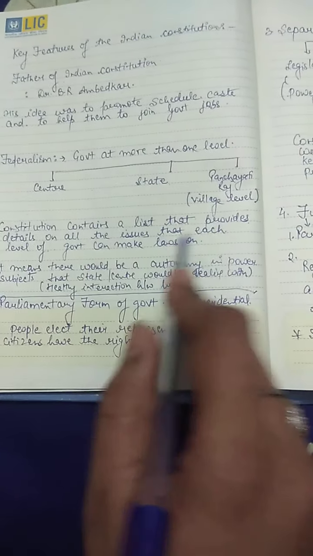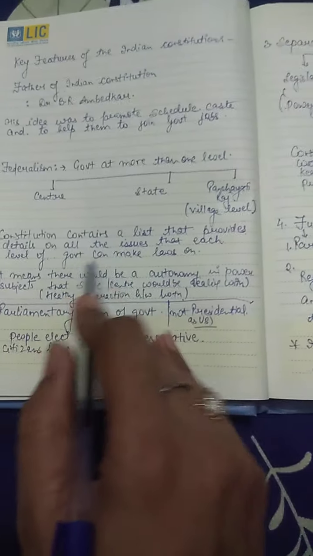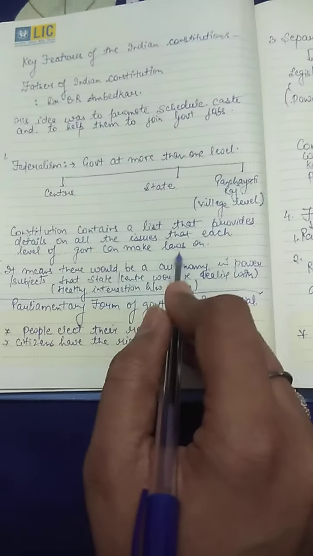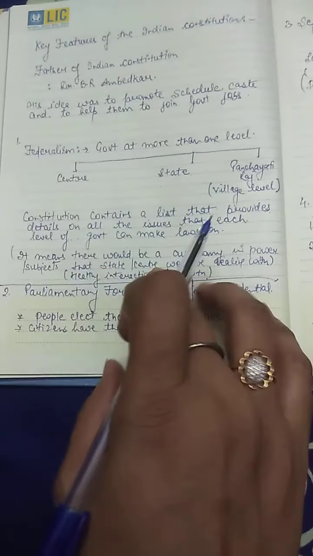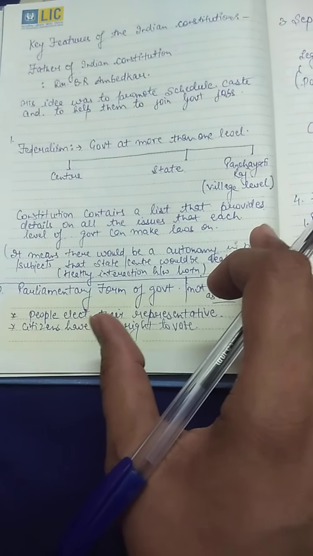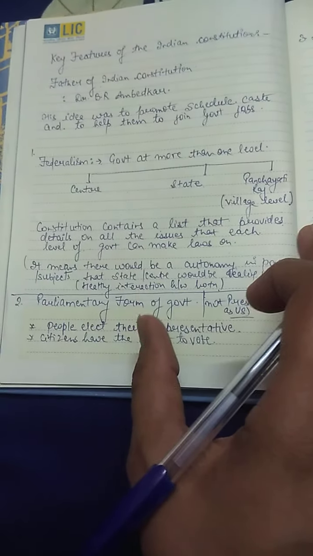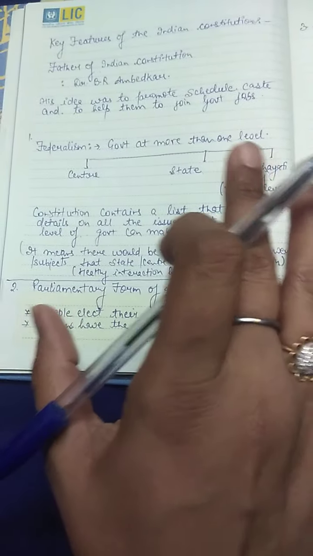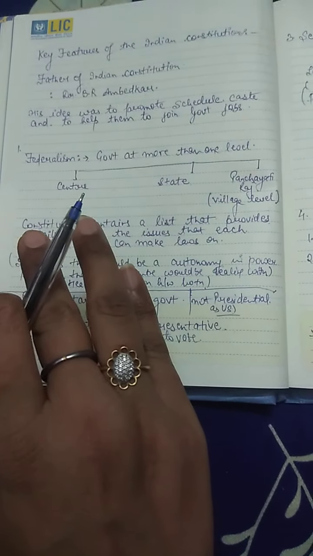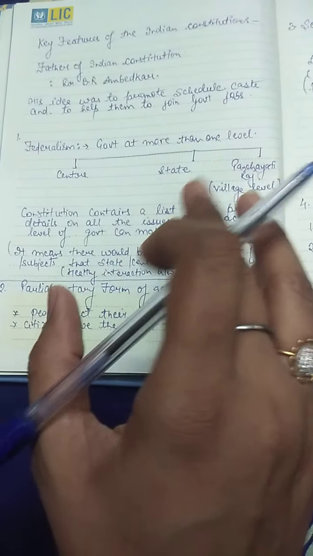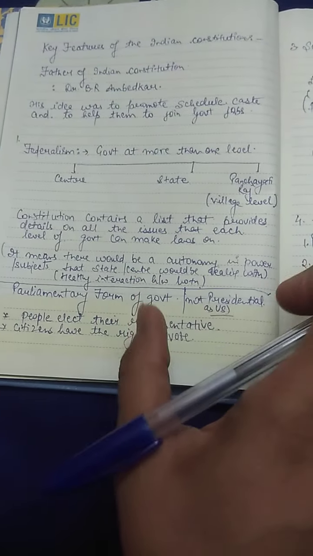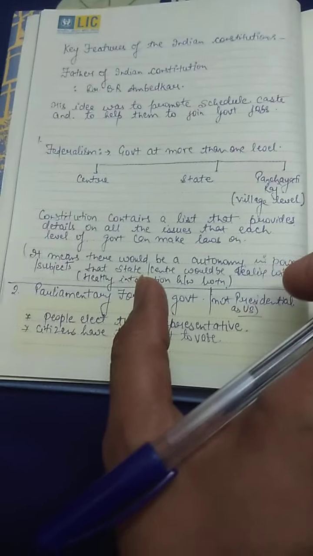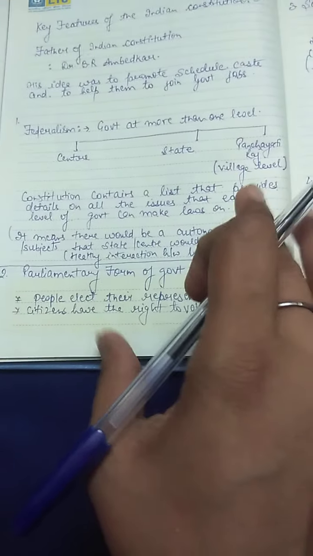The Constitution contains a list that provides details on all the issues that each of the governments can make laws on. It means that there will be autonomy in power on the subjects of the state, meaning the subjects are clearly defined on which the state can make the law. The subjects are clearly defined on which the center can make the law. It means there will be healthy interaction between all of them. There is no conflict regarding that.